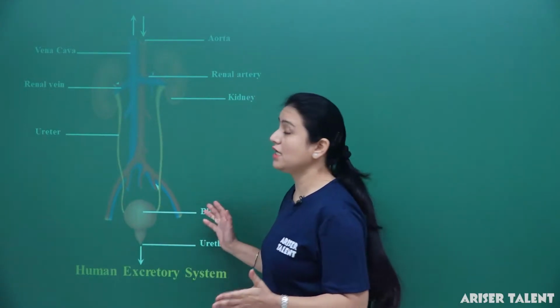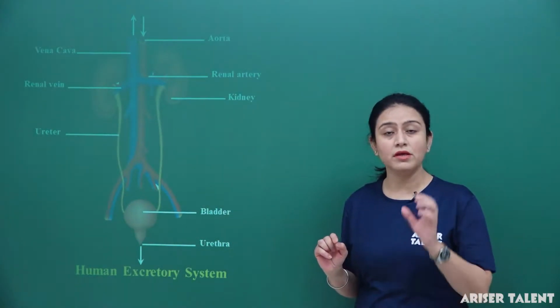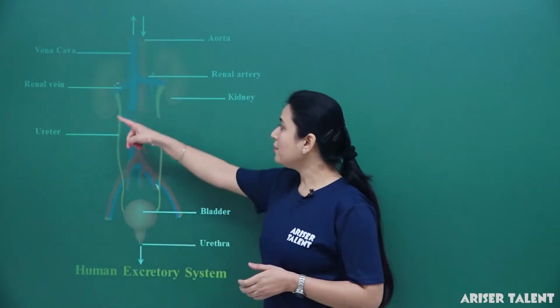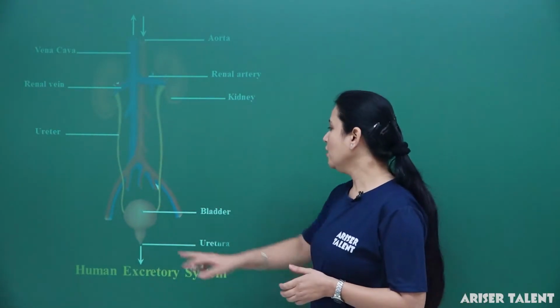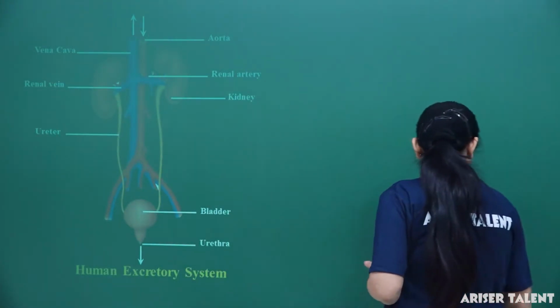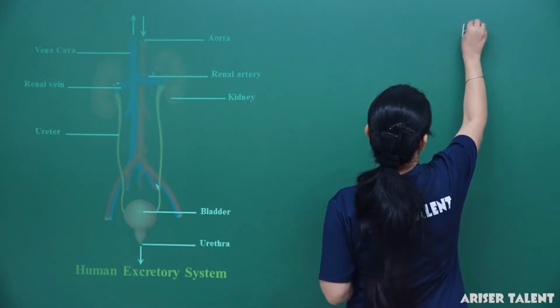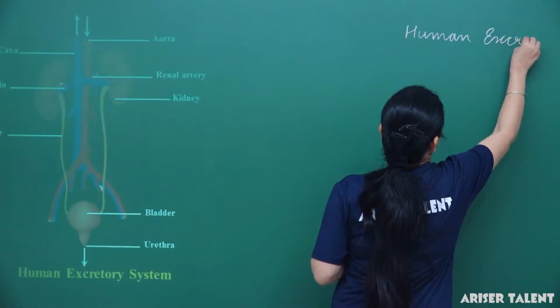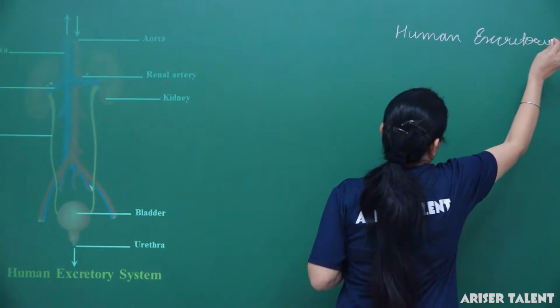Here we can see that the human excretory system comprises a pair of kidneys, a pair of ureters, one gallbladder and one urethra. So here we can mention: human excretory system.